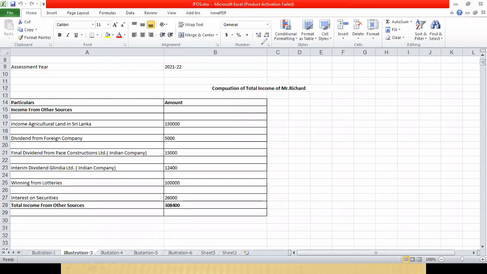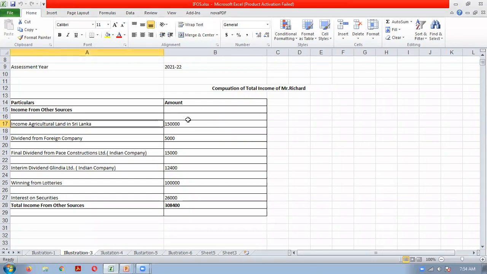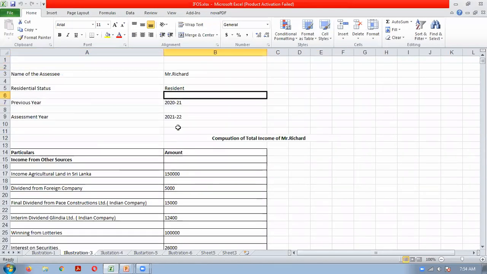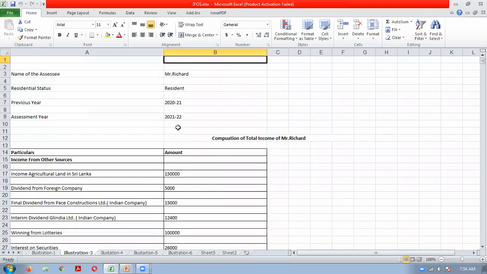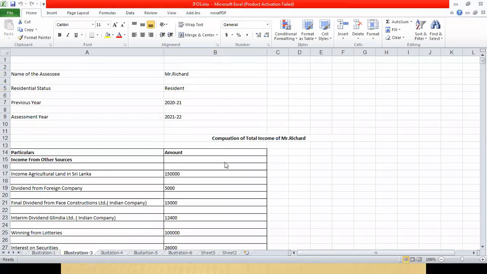So this much everybody comfortable, whatever we have discussed till now? Today we will take one more illustration on income from other sources. Please confirm this much everybody is comfortable, then we will continue with the illustration part. Yes or no, everybody this much comfortable?